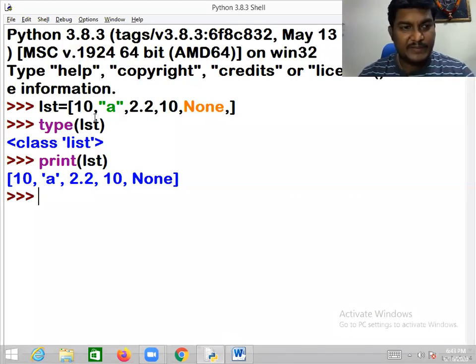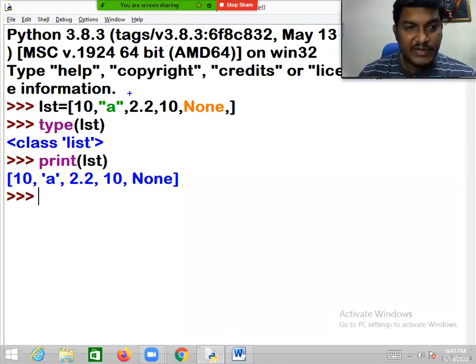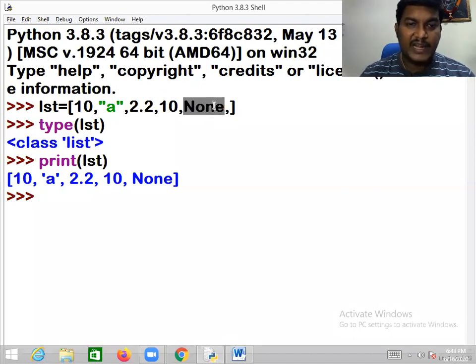But negative indexing is always from right to left, starting from minus 1 through minus n. This is minus 1, this is minus 2, minus 3, likewise.